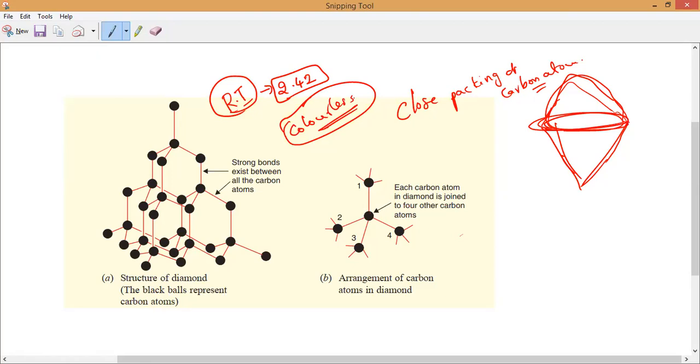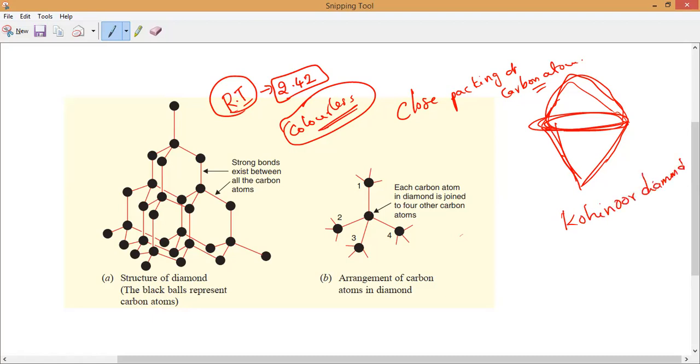Even in our India, the most popular diamond was given to the British kingdom. What is the diamond called? Kohinoor diamond.